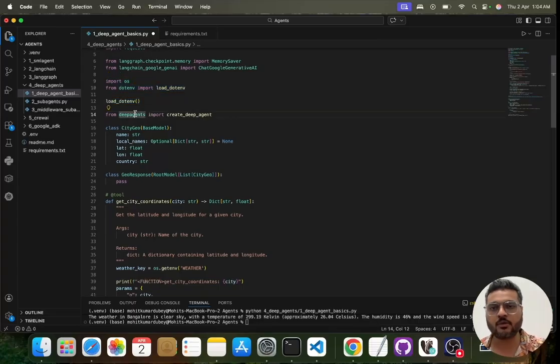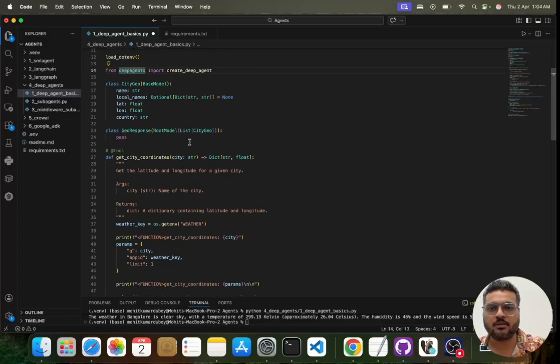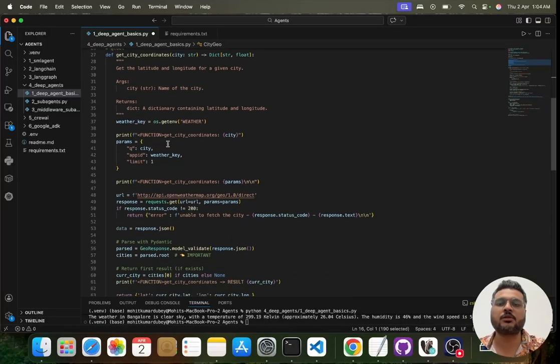Now from here, the important thing starts for you. For using the deep agent, we will be using the create_deep_agent function. This can be found inside the DeepAgents library. So you have to say from deepagents import create_deep_agent.